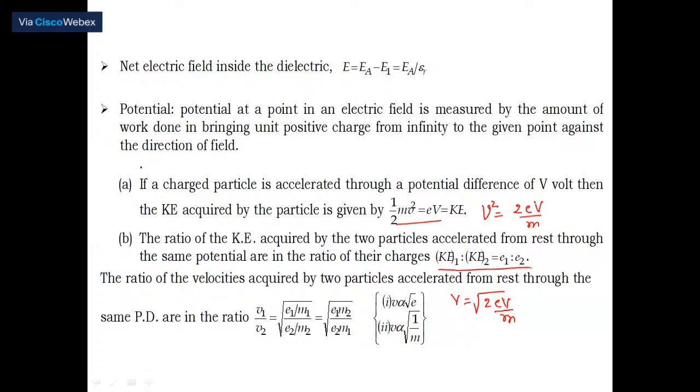Next, the ratio of the velocities acquired by the same two particles accelerated from rest. Just now I discussed that. So V1 divided by V2 is equal to square root of, just substituting the v I calculated, E1V on M1. Then V remains the same because it is the same potential. That's why E1 by M1. So V1 by V2 is nothing but square root of, and easily you will be able to calculate.